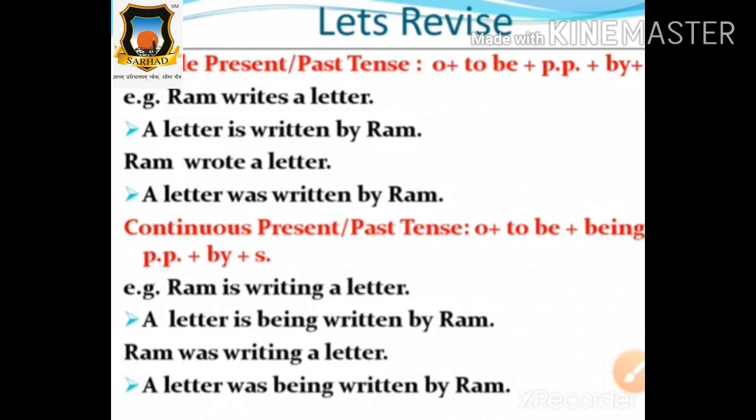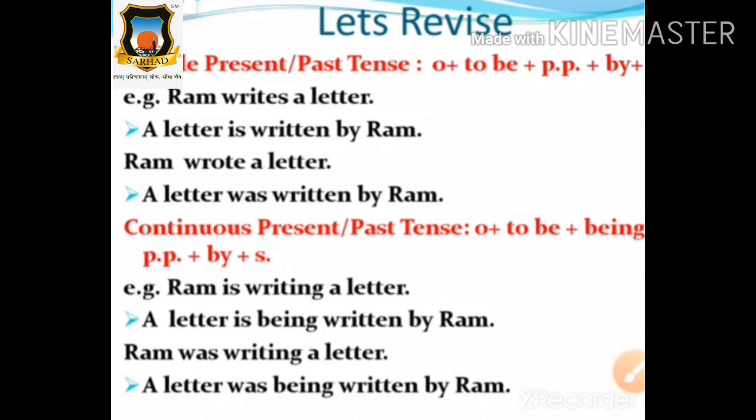Now, what is the next tense? Continuous past tense. Now students, tell me the formula of continuous past tense. What is the formula? Yes, say it loudly then. Very good. Subject plus verb plus object is equal to object plus was, were plus being plus V3 plus by plus subject.